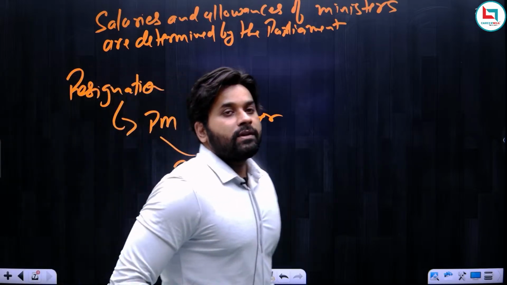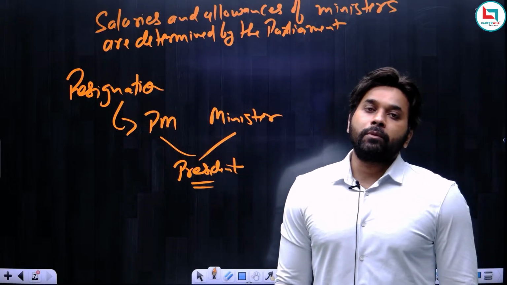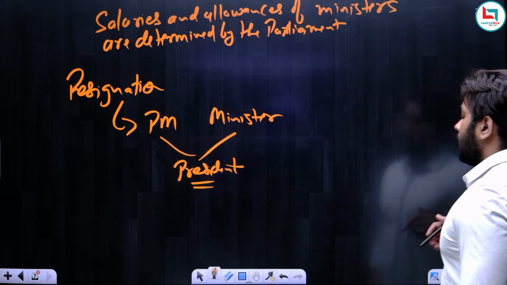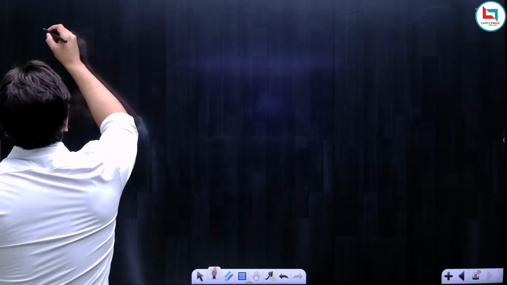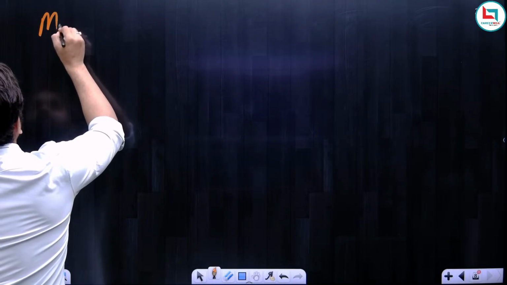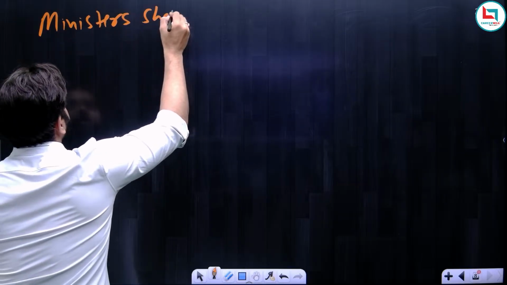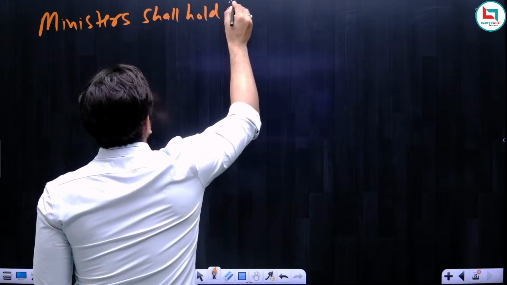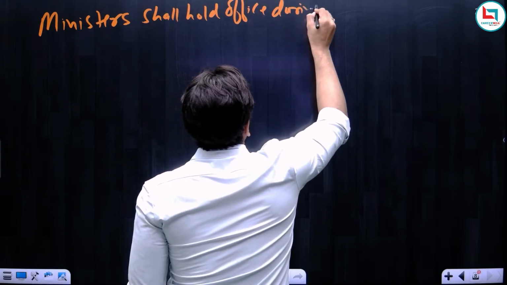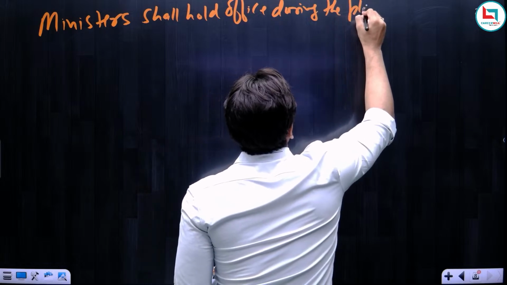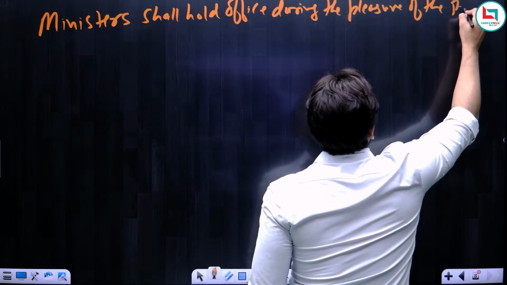Now, after resignation, we will study the removal of ministers, how they are removed from office. So let us start the removal. For removal, we have to understand that according to Article 75, ministers shall hold office during the pleasure of the president. According to Article 75, it is clear that ministers shall hold office during the pleasure of the president.